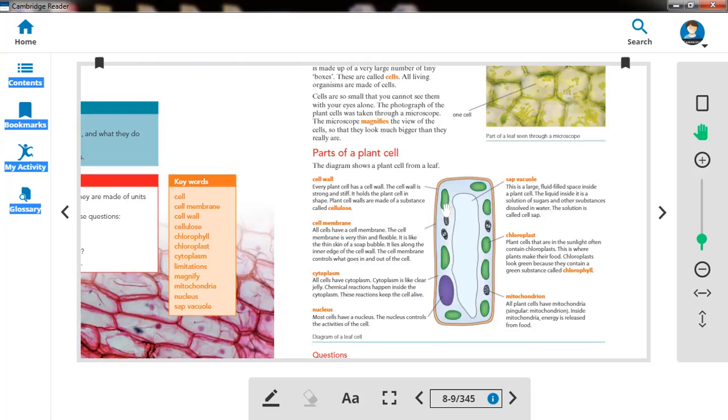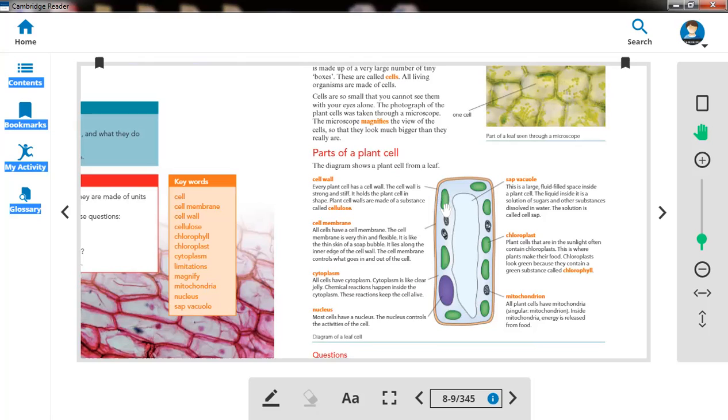It holds the plant cell and gives the cell shape, and it is strong and stiff. The material it is made of is called cellulose. Cellulose is the material that makes the cell wall.